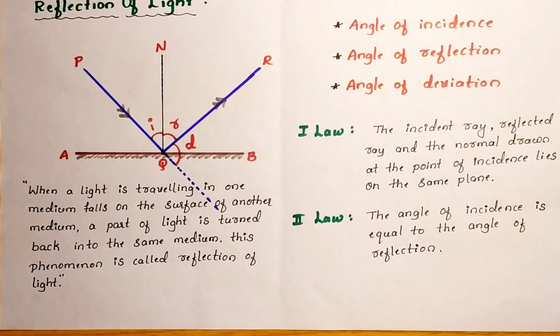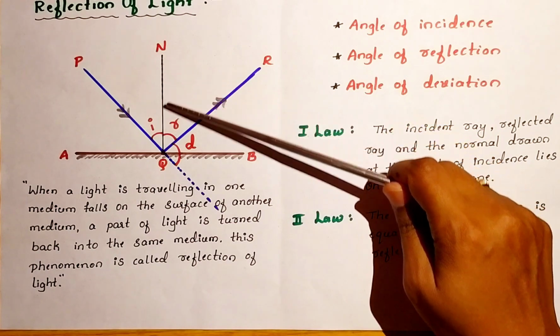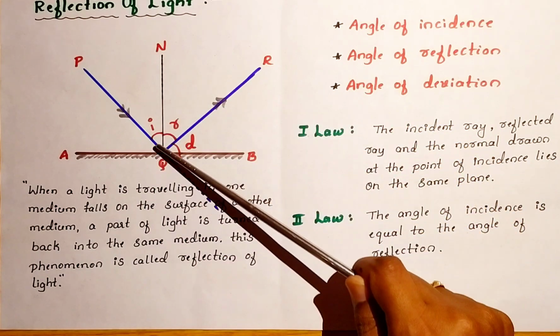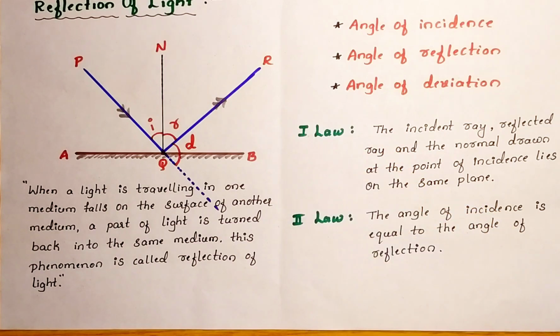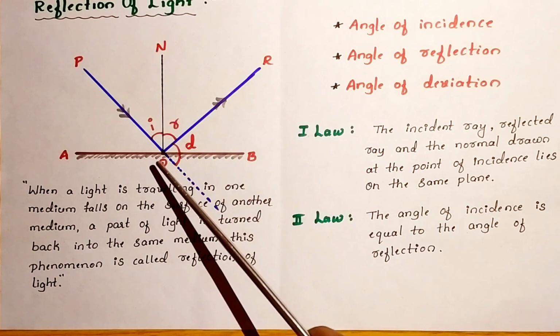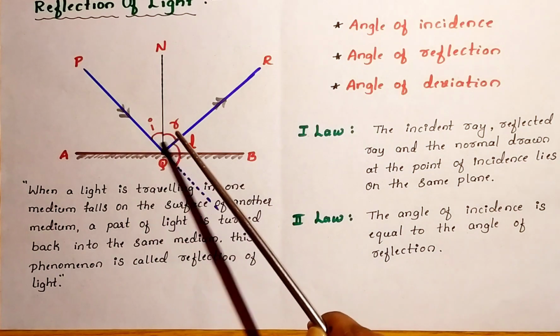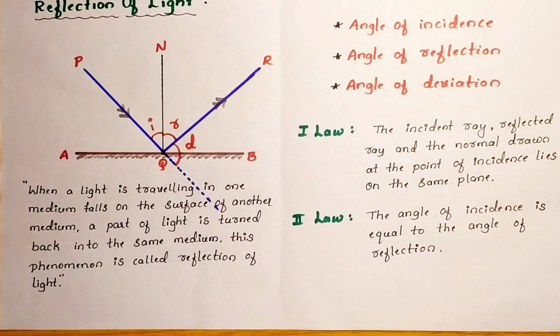That means whenever light is exactly on the normal, it turns back along the same path but in the opposite direction. At normal incidence, I and R are both equal to 0. So these are the two laws of reflection of light.